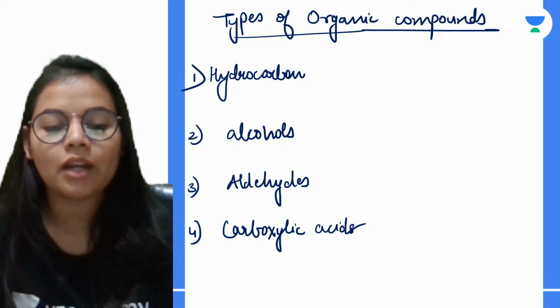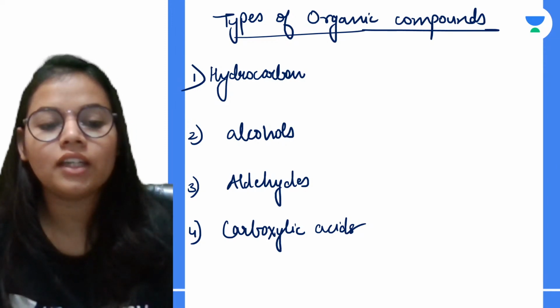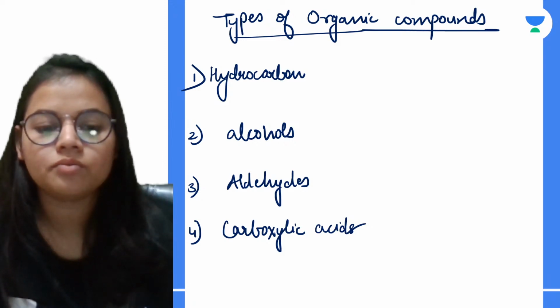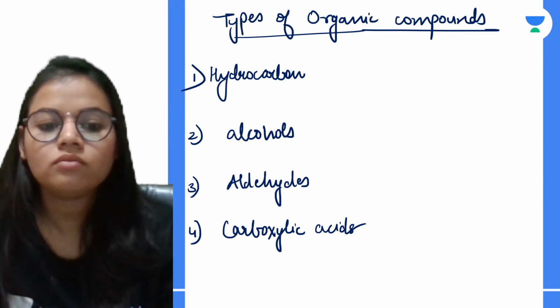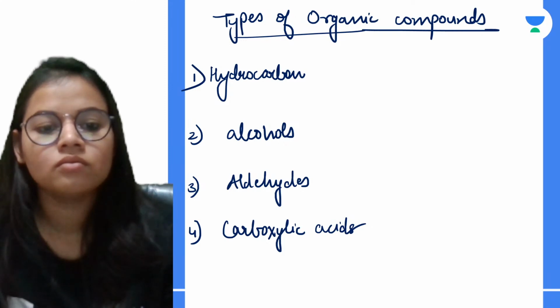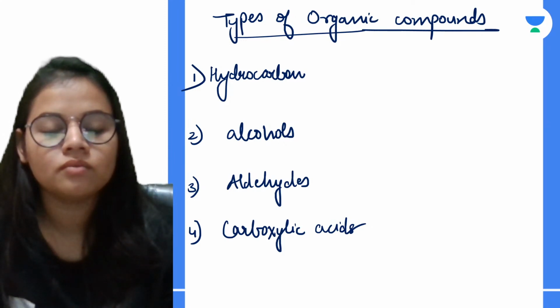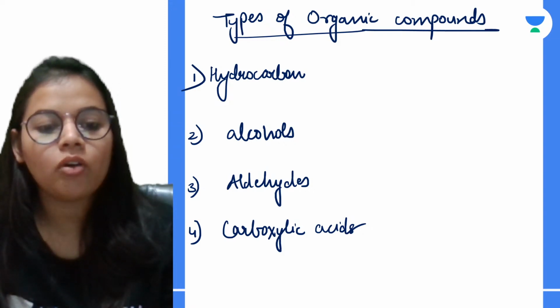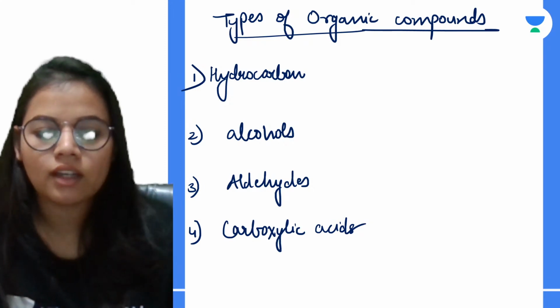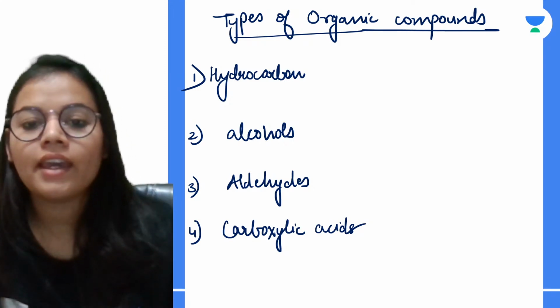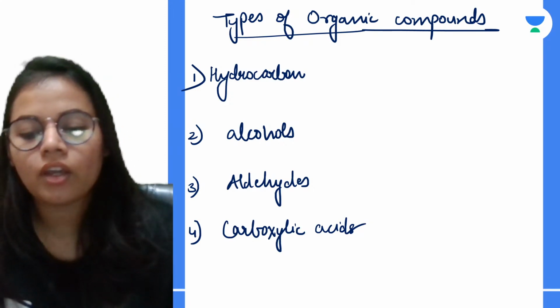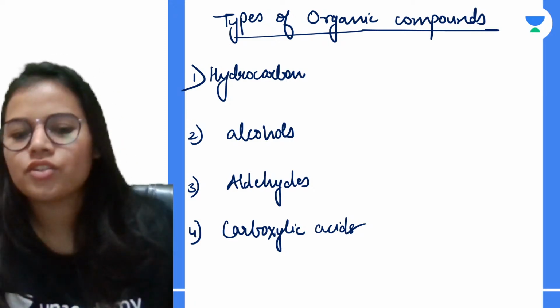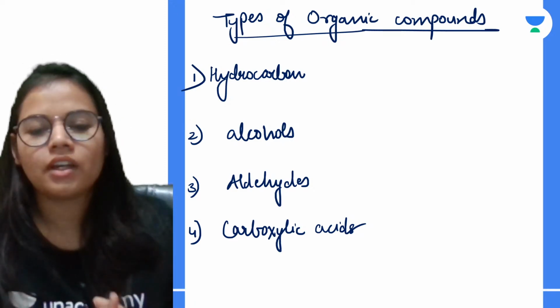Can anyone tell me in the chat box? What are our 3 types? Anyone? Yes, no one? Double bond, triple bond, single bond. What do we call them? Correct, Twinkle. It is alkane, alkenes and alkynes. Alcohol is the OH group. What is the OH group? We are going to study in detail